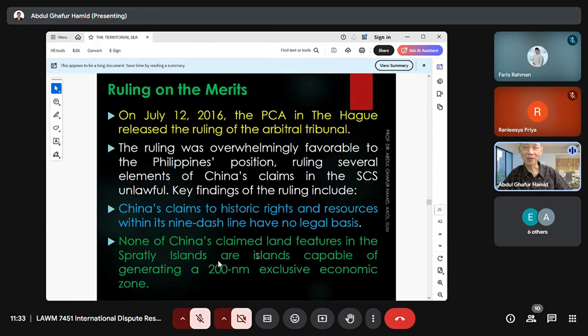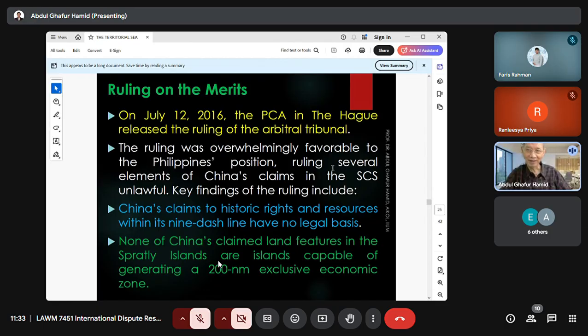Okay, now let us look at the ruling on the merits of the case. This is the final award, the arbitral award on the merits of the case, issued by the Permanent Court of Arbitration on July 12, 2016. This is the official release of the arbitral award. And the award was overwhelmingly favorable to the Philippines. That's why China was very angry. The award was overwhelmingly favorable to the Philippines' position.